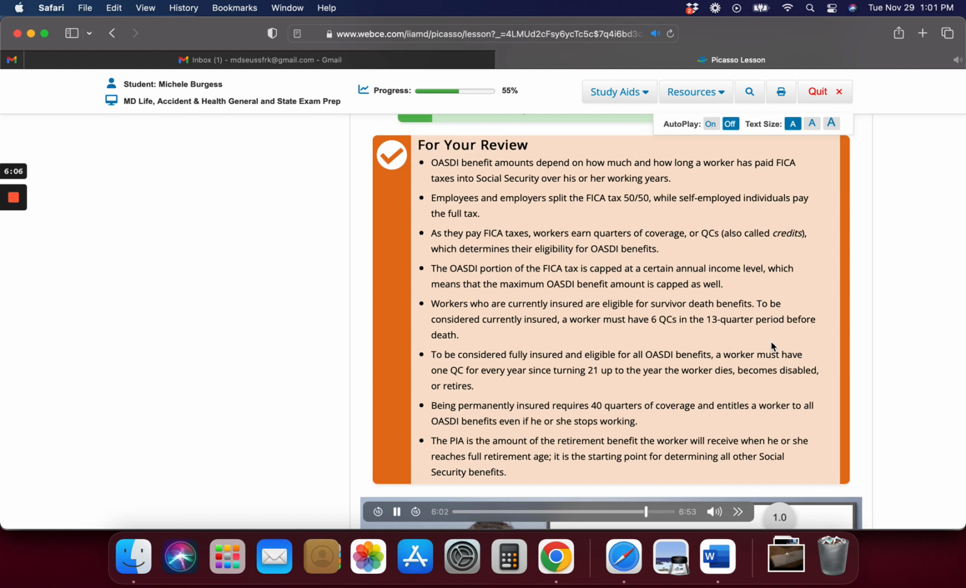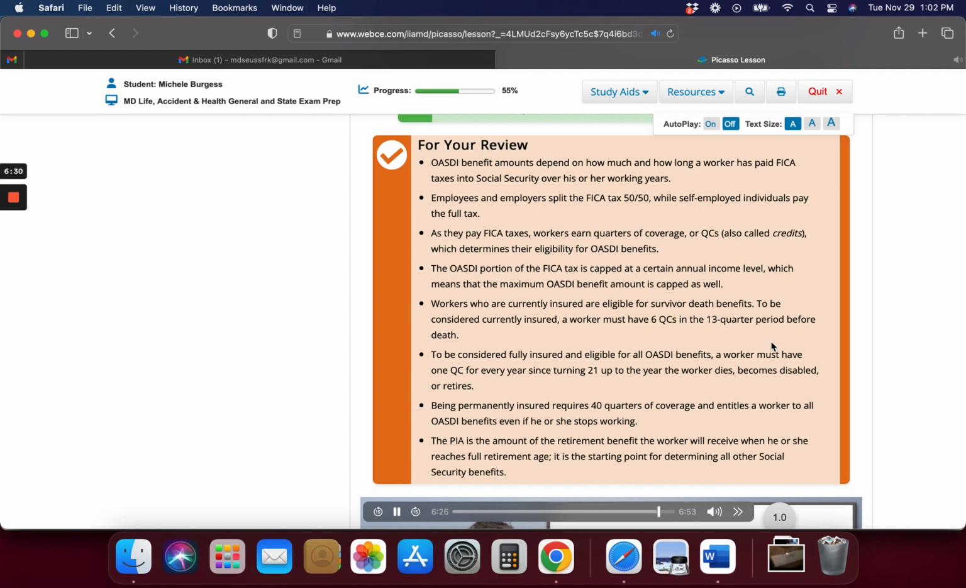Workers who are currently insured are eligible for survivor death benefits. To be considered currently insured, a worker must have 6 QCs in the 13-quarter period before death. To be considered fully insured and eligible for all OASDI benefits, a worker must have 1 QC for every year since turning 21 up to the year the worker dies, becomes disabled, or retires.